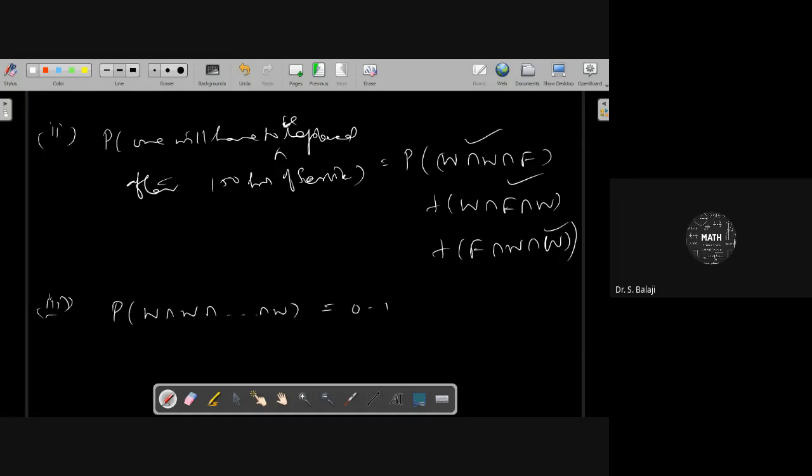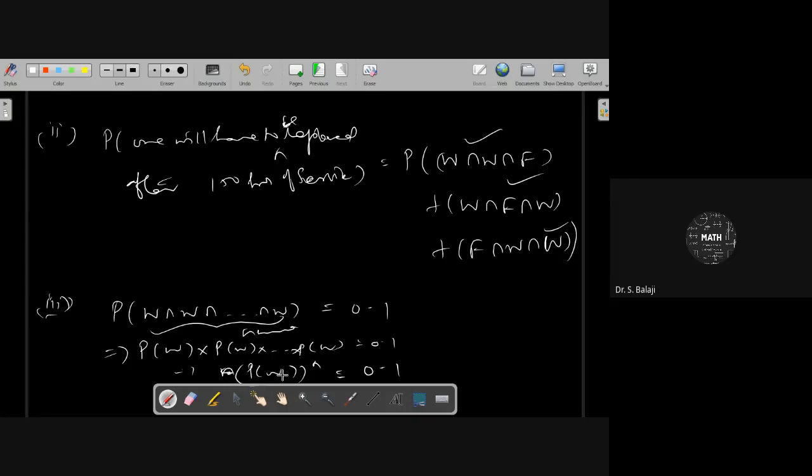That probability is 0.1. So the probability of the working condition up to n tubes, where n is unknown, will be the probability of W, the working condition, to the power n, equal to 0.1.